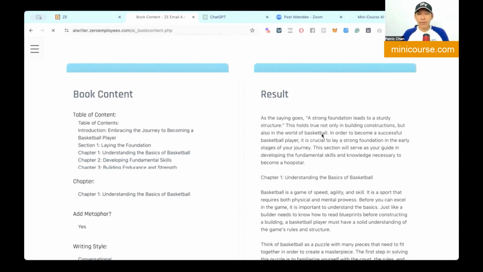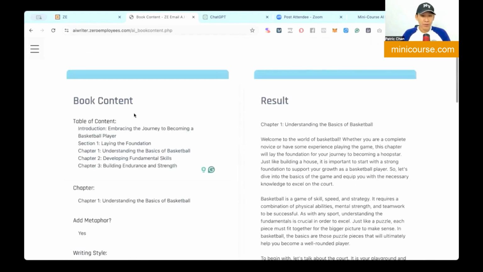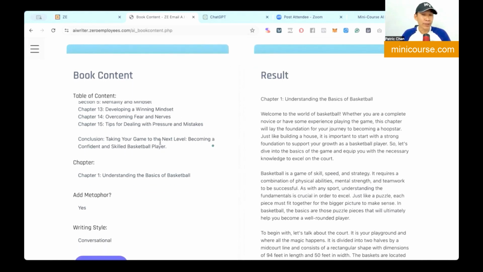And just wait for the engine to work while you take a sip of coffee. Chapter 1, understanding the basics of basketball. So you can just repeat this process and you have a book written. So we have created this so that it's about, if I'm not mistaken, a 100-page book, because we're targeting this as an ebook.